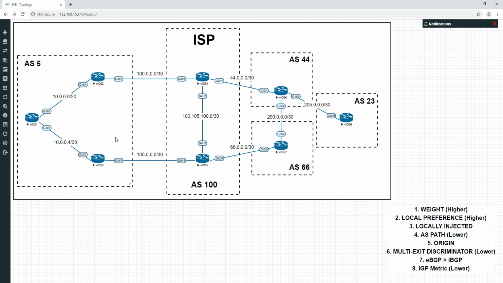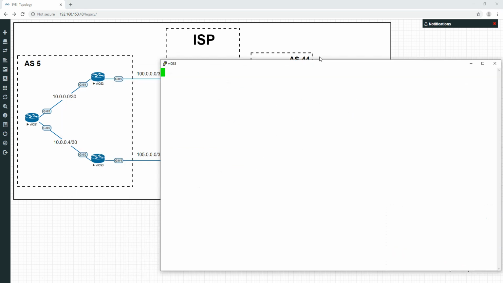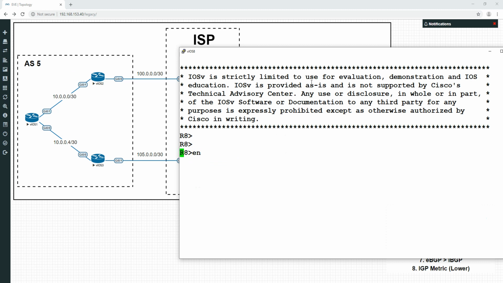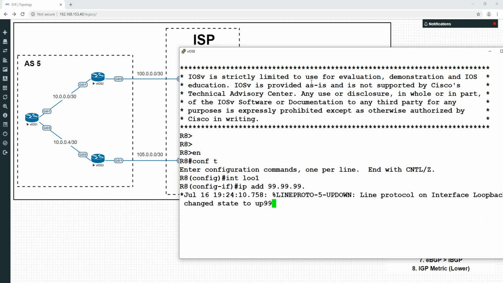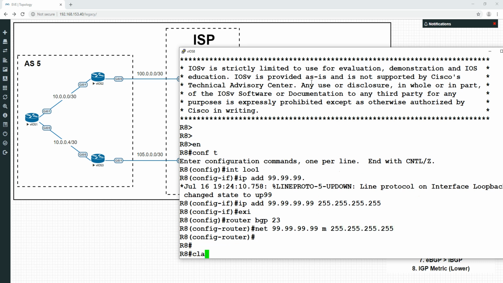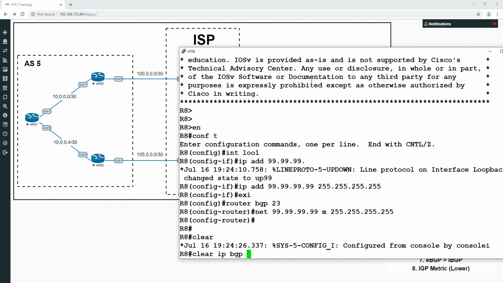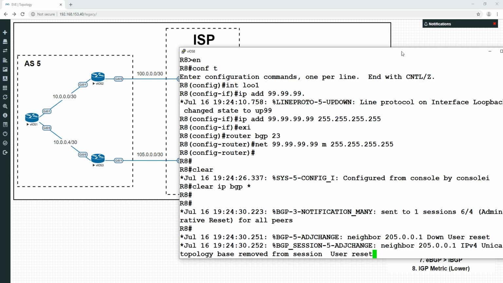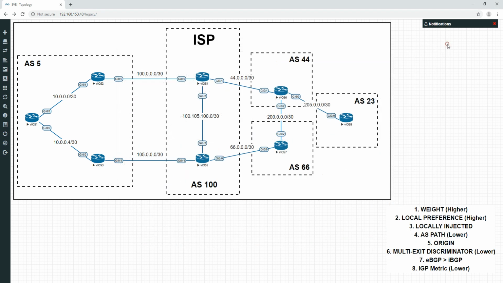So what I'm going to do now is add in another route. We'll do interface loopback 1 this time, and we'll add in the 99 network. And we'll do router BGP 23 and do network and put it into BGP. Oh, put the mask in. Pull that down. I really should have done that soft rather than a full one, but never mind.